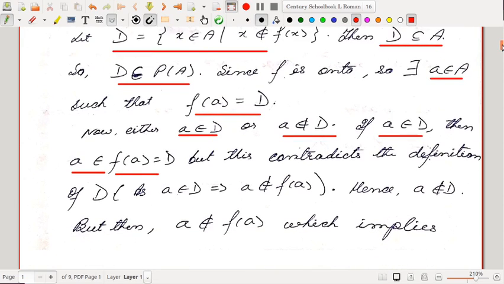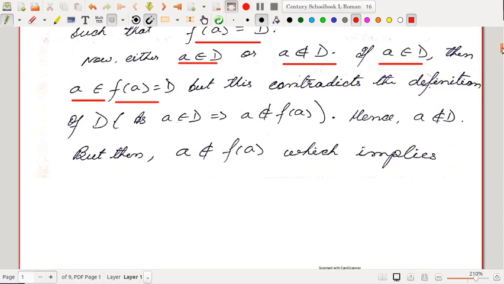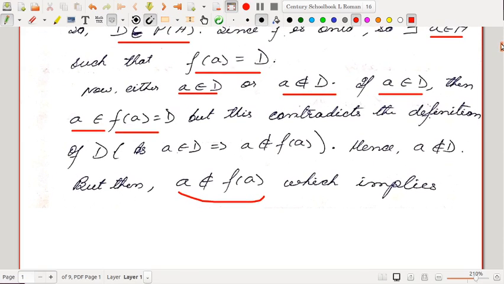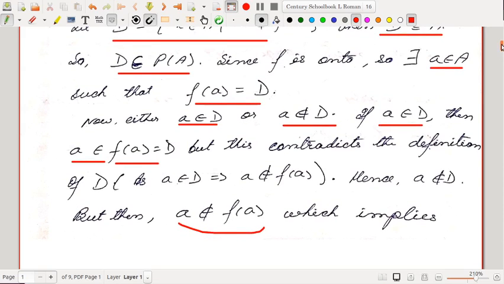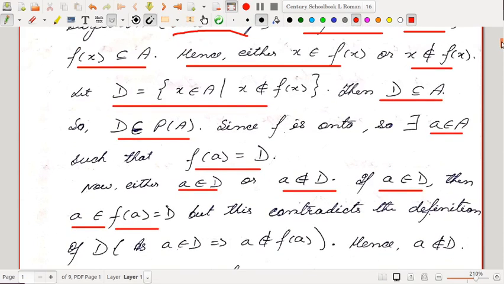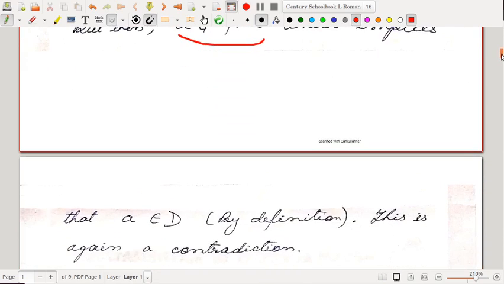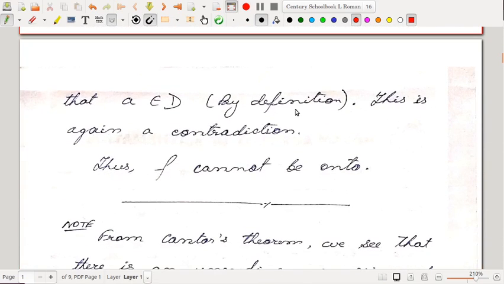So let us see if a doesn't belong to D, then what happens? Then a doesn't belong to f(a) because D is f(a). But this is the very condition which is required to be satisfied in order to be an element of the set D, right? So a doesn't belong to f(a) implies that a is an element inside D. This is by definition.